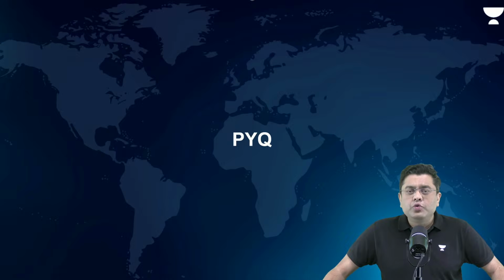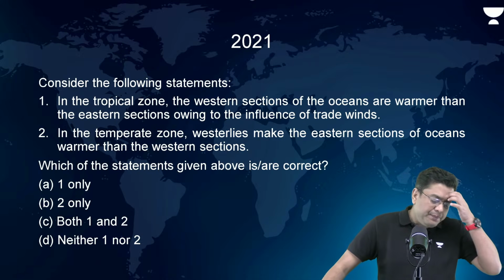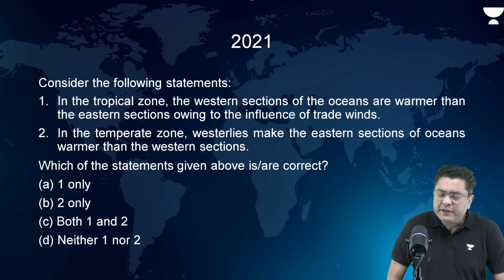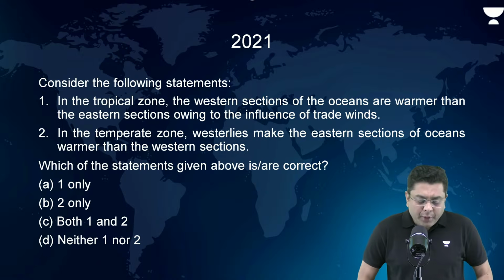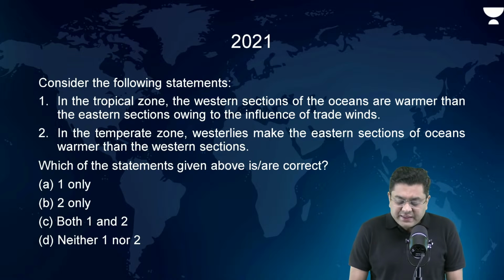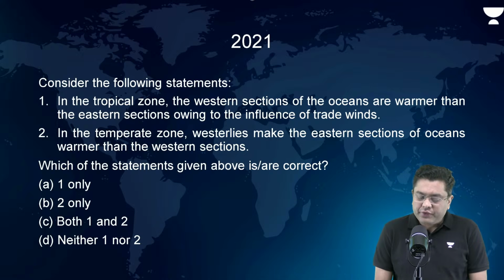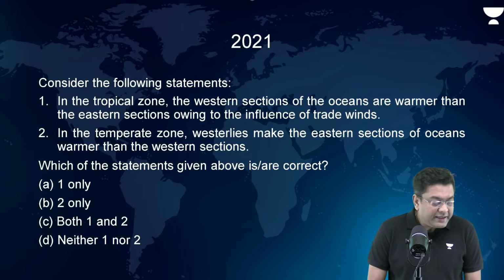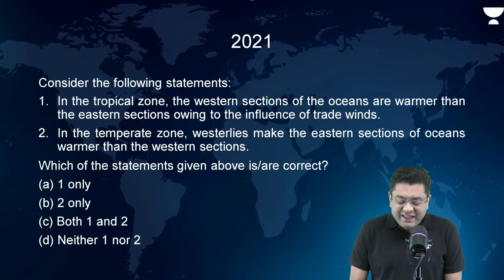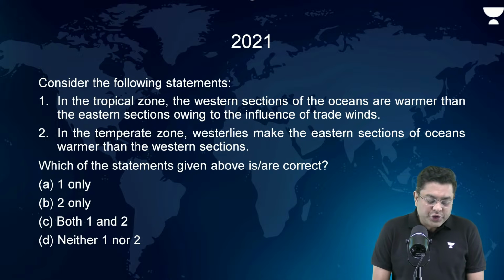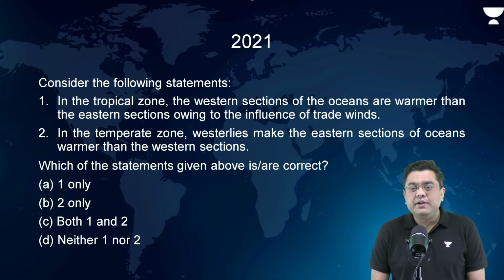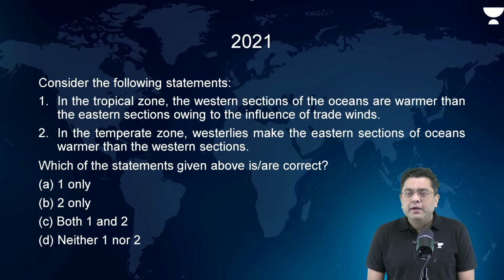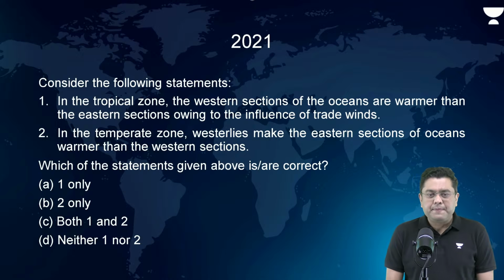Now, the PYQ, which was asked in 2021, take a look at that. Consider the following statements. In the tropical zone, the western sections of the oceans are warmer than the eastern sections owing to the influence of the trade winds. In the temperate zone, westerlies make the eastern sections of the oceans warmer than the western sections. Which of the statements given above is or are correct?